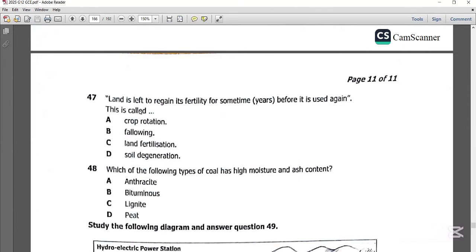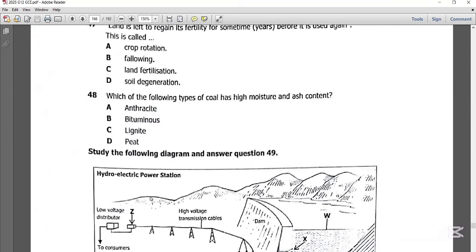If you've been cultivating the same type of crop on a small piece of land, let's say for 5 years, it is important that you abandon that piece of land for some time in order to allow it to regain its fertility. So that process is what we call fallowing. So the best possible answer on question 47 is B, fallowing. Let's get to question 48.